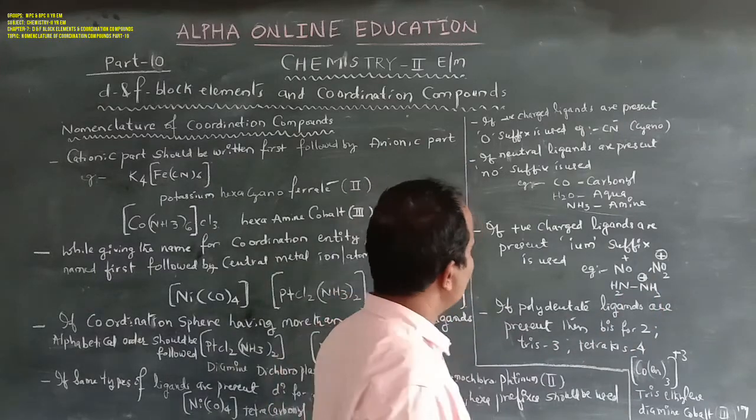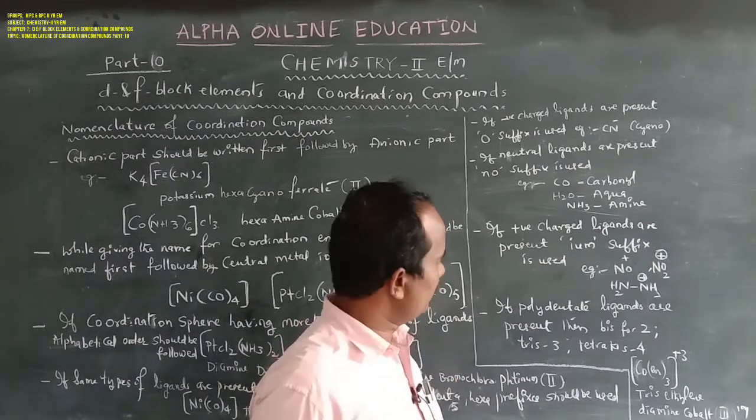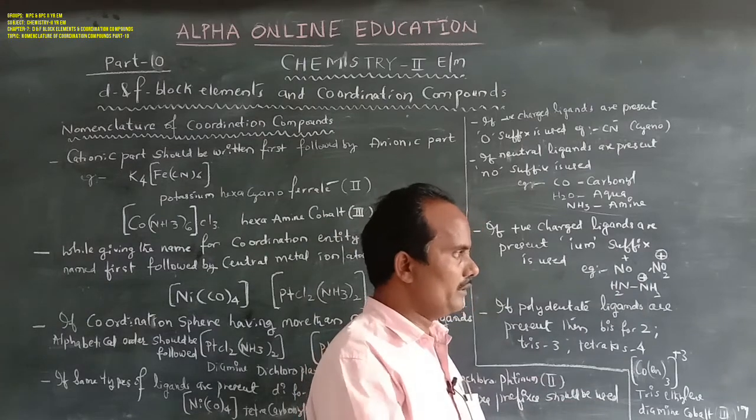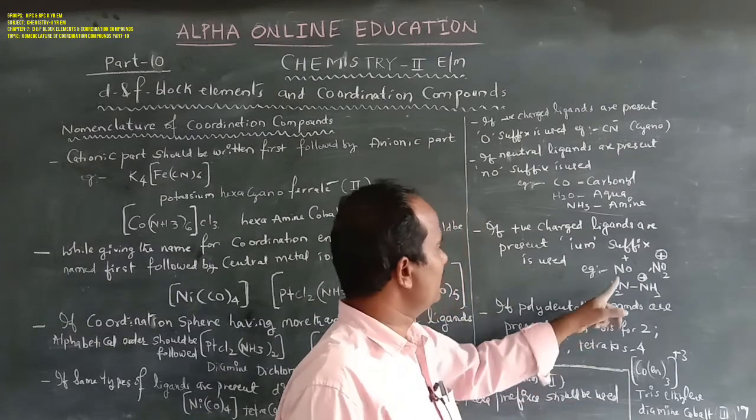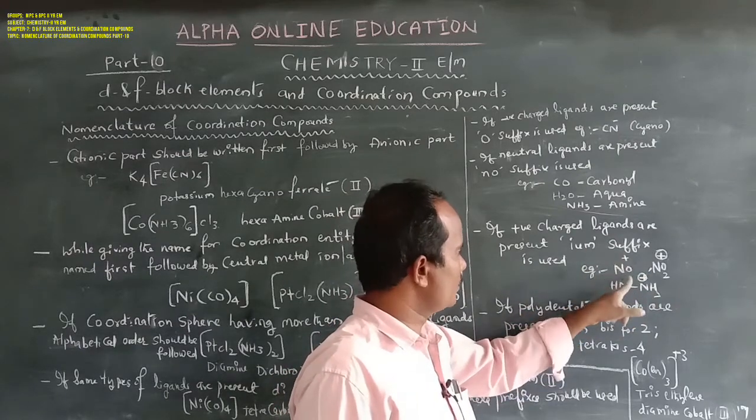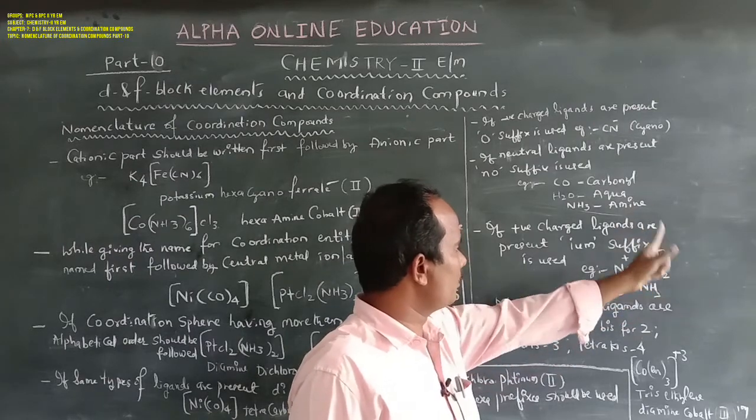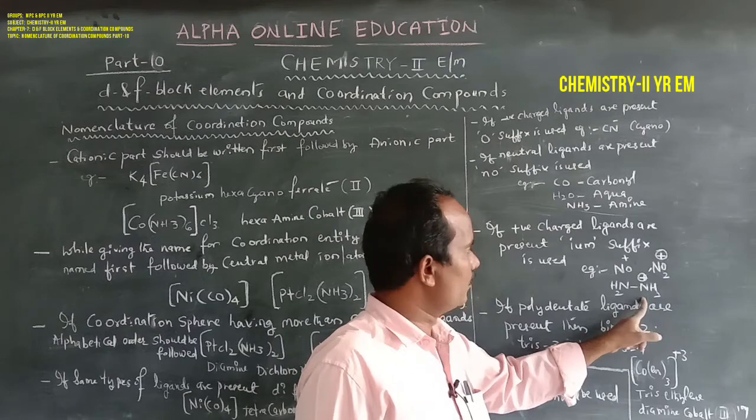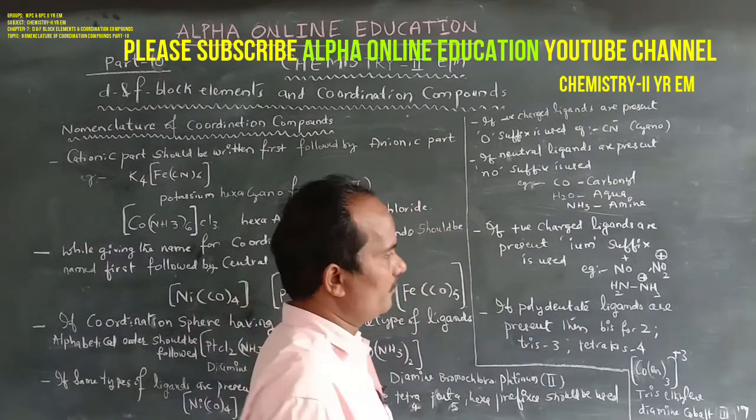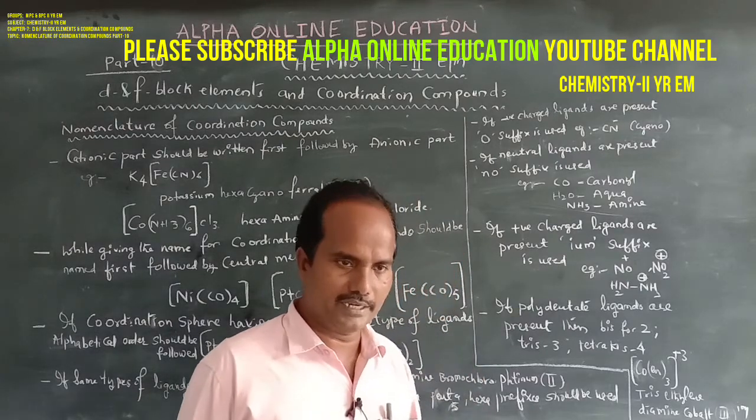In general these positive charged ligands are rare, but they are possible in coordination compounds. That's why, in order to indicate them, the EM suffix is used: nitrosonium, NO2 plus nitronium, hydrazinium. So the EM suffix must be used when the coordination sphere has positive charged ligands.